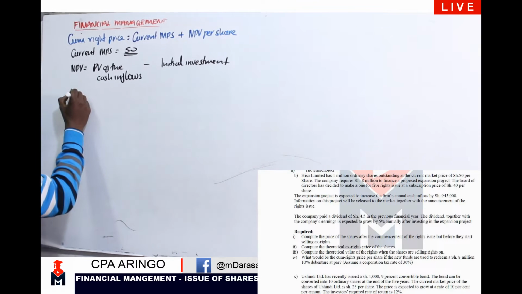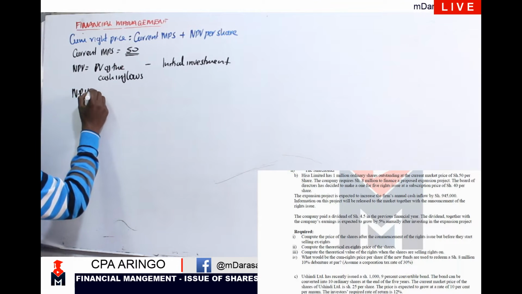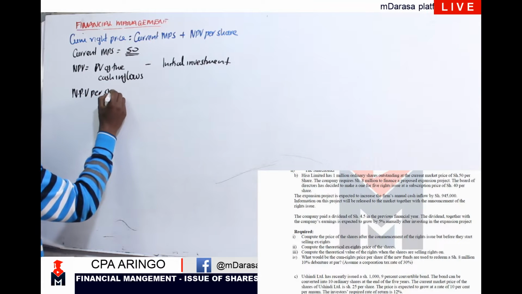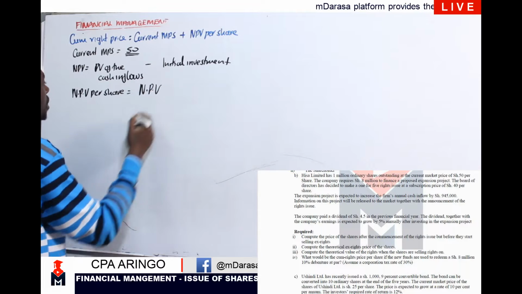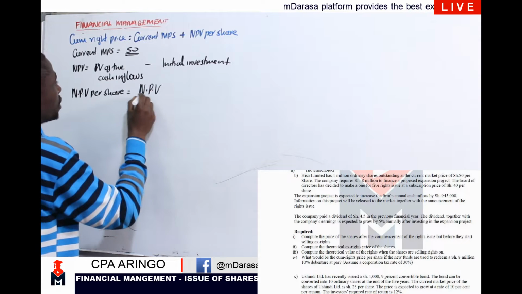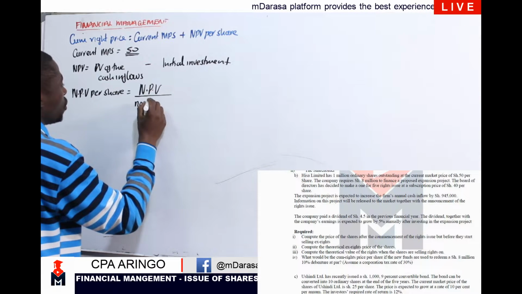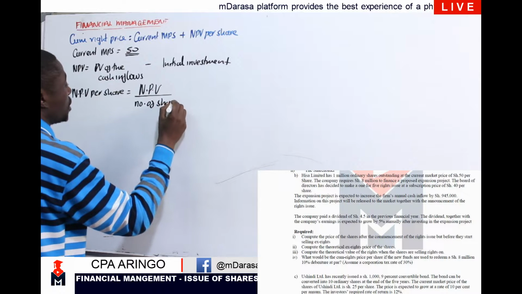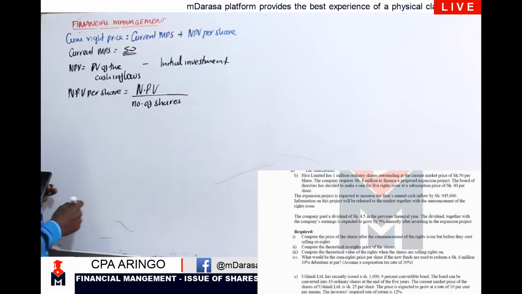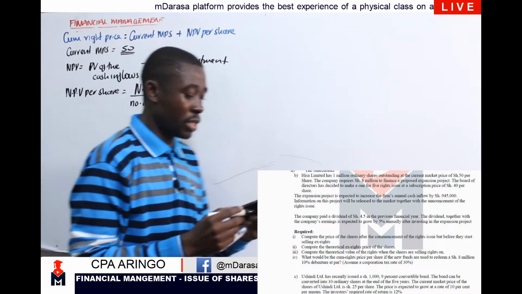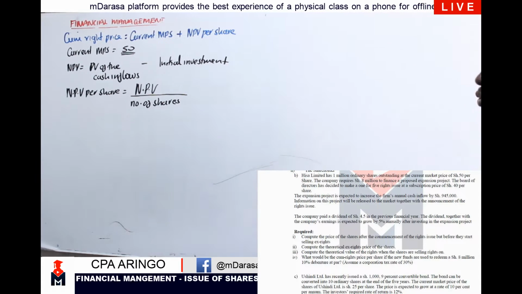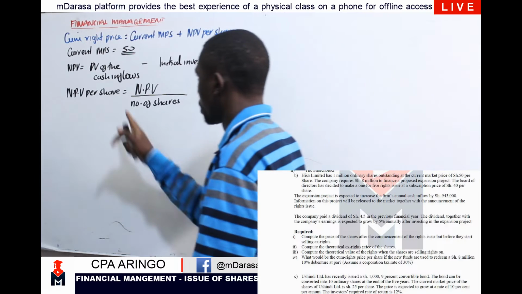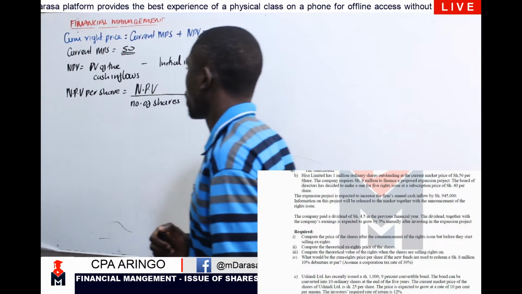And for us to determine the NPV per share, I must have the net present value of our cash flows, and we divide by the number of shares. That will give us our NPV per share. So breaking it down, let us see what we'll be having. Do you have the present value of the cash inflows?